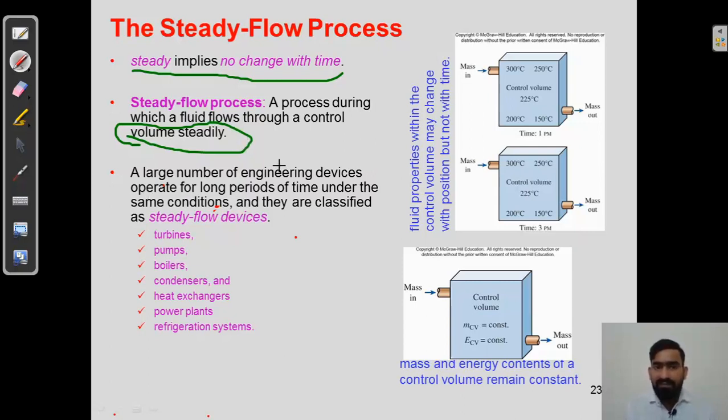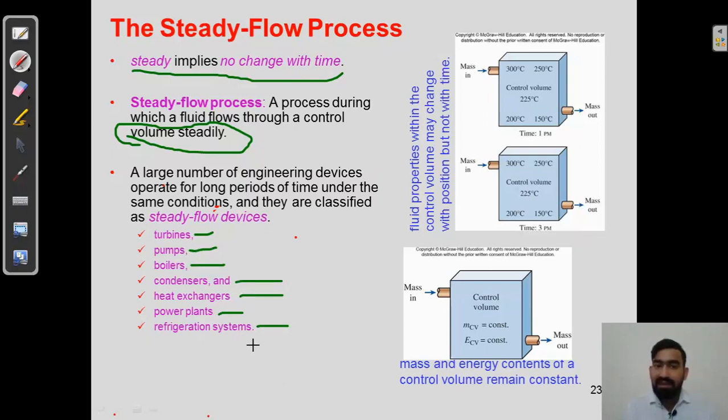A large number of engineering devices operate for long periods of time under the same conditions, and they are classified as steady flow processes. What are those devices? Like turbine, pump, boiler, condenser, heat exchanger, power plants and refrigeration systems.